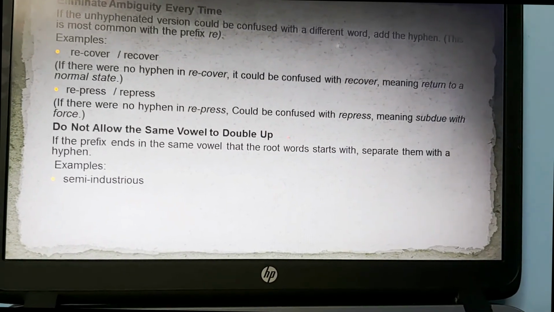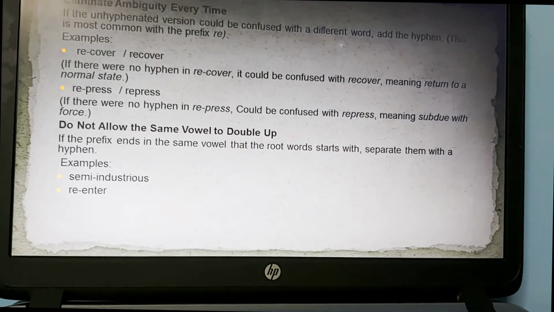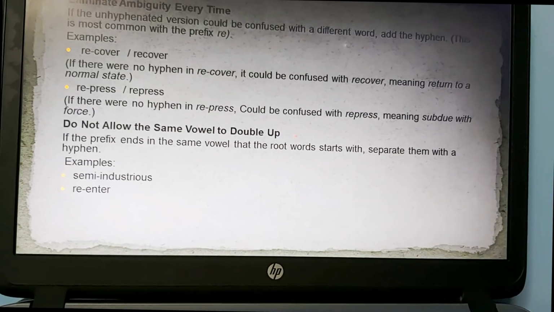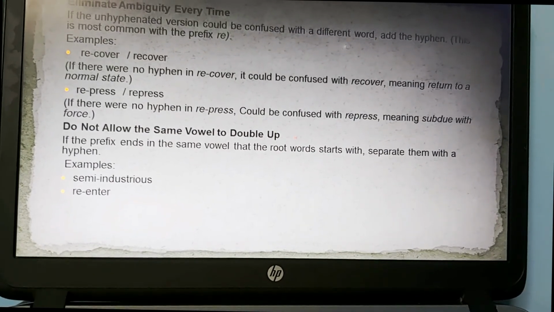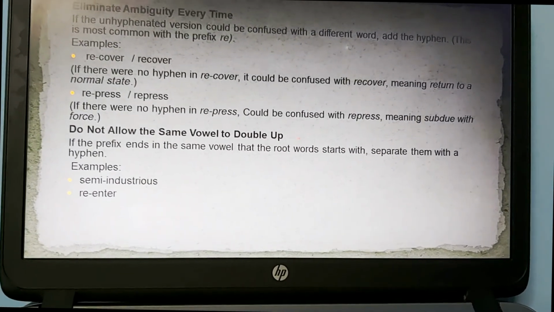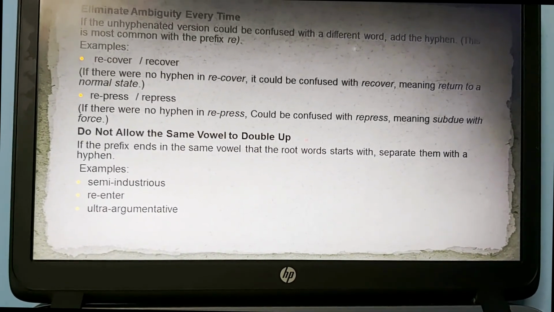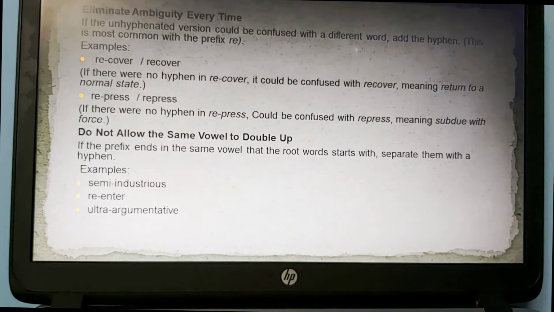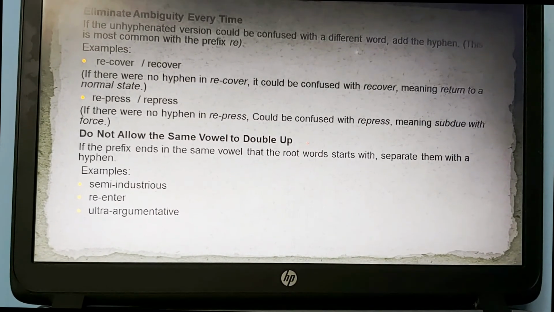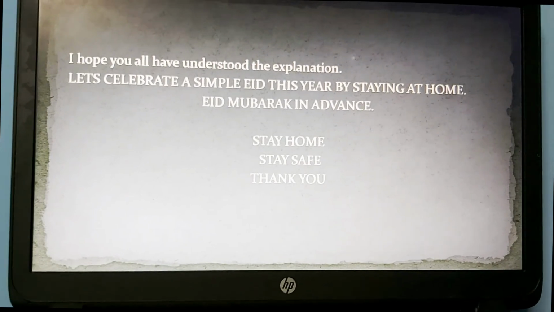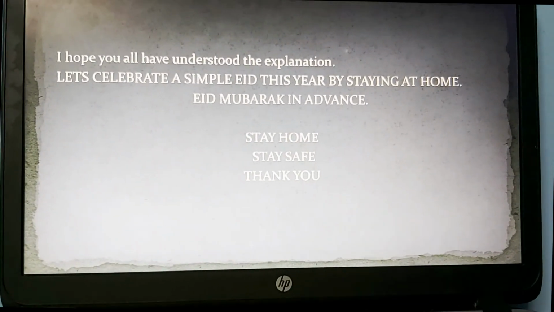Next, re-enter. Re ends with e and enter starts with e, so we use a hyphen. Next, ultra-argumentative. Ultra ends with a and argumentative starts with a again. Okay, I hope you all have understood my explanation.